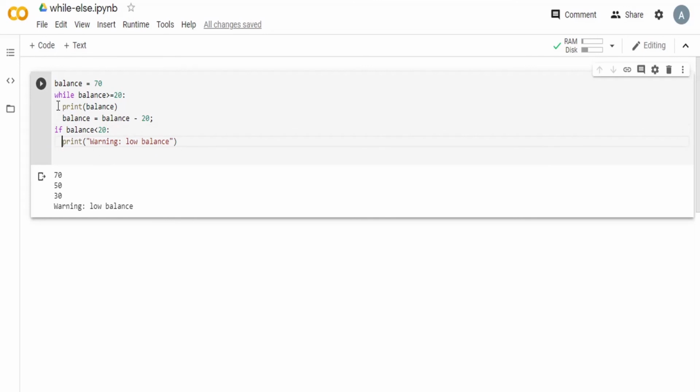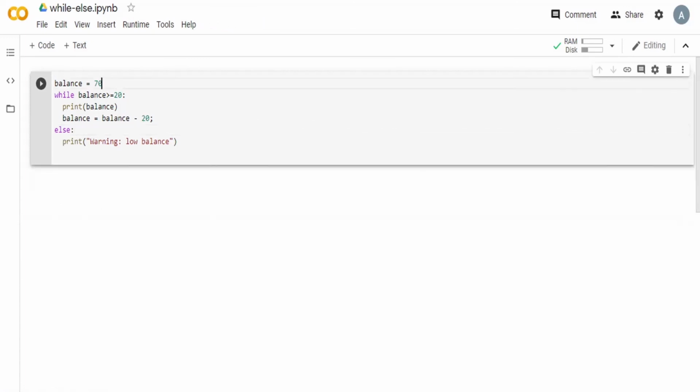Please don't forget the indentation. So you see it's equivalent. But the else is just more convenient because we won't have to think up and write an if condition here. So it saves you this if check. This else will execute automatically once this while loop is false.